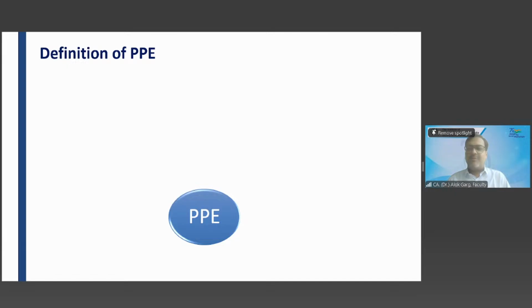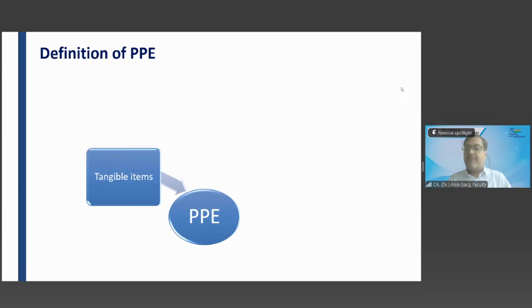What is the definition of property, plant and equipment? Is anyone aware of the definition of the term? It is a tangible asset used for production, supply, administration, or rent over a period of more than 12 months. Okay, very good. So PPE is a tangible asset. And what is meant by tangible asset? Which can be touched, which can be seen, which you can feel.